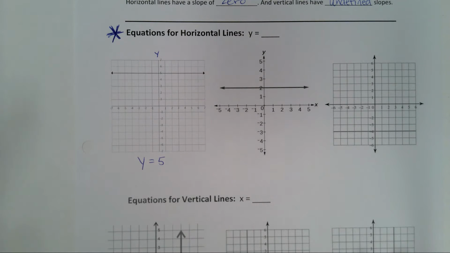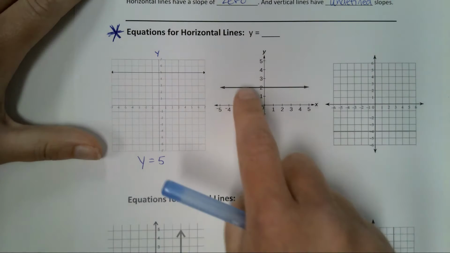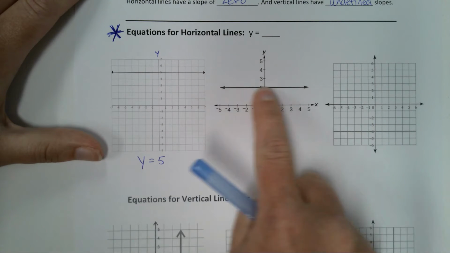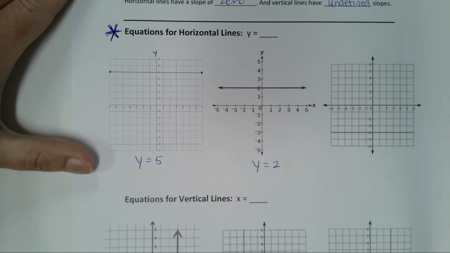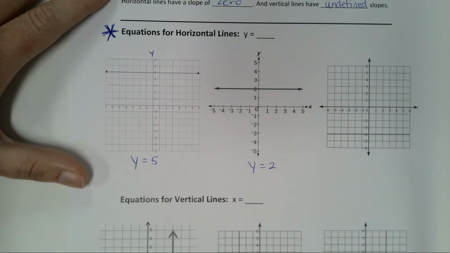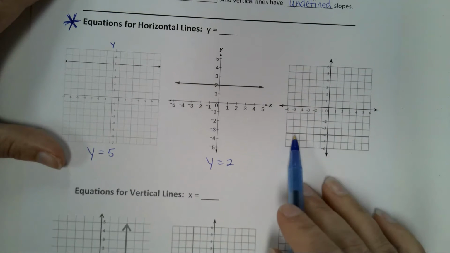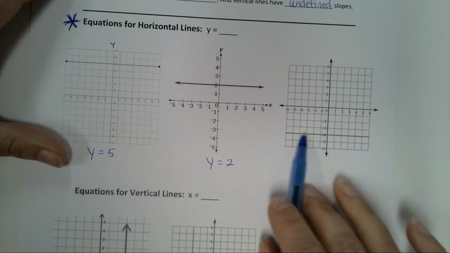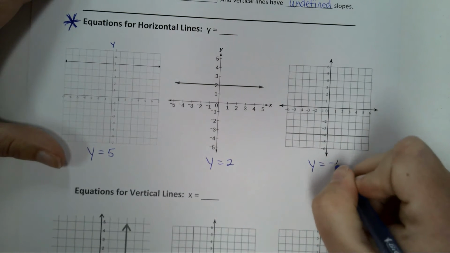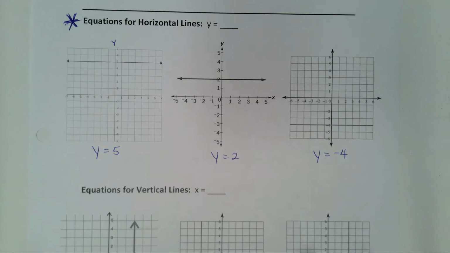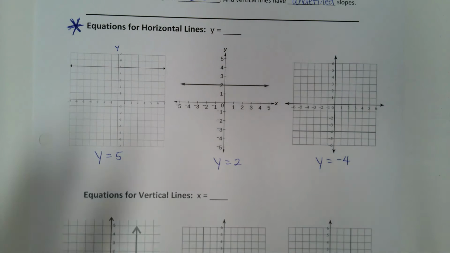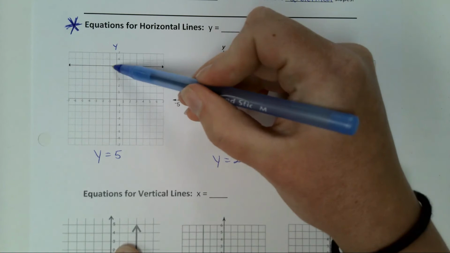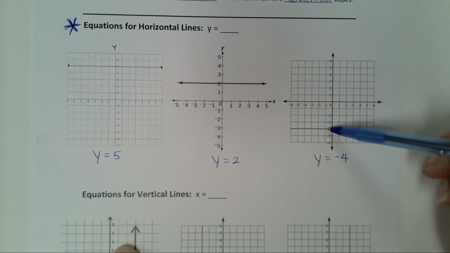If you look at the second graph, look at your y-axis. See the number that it's going through? 2. So the equation for this line is simply y equals 2. That is it. Then you look at your last one. This horizontal line is going down through what number? -4, so the equation is just y equals -4. I cannot make this any harder than that. All you have to do is remember horizontal lines: y equals, and then some number. Here's how you find that number: you look at your y-axis and see what it's going through.